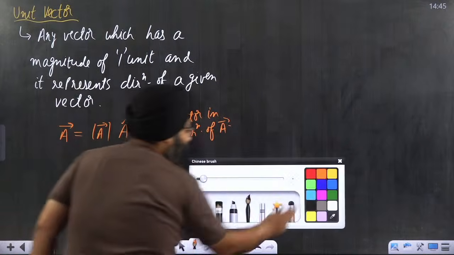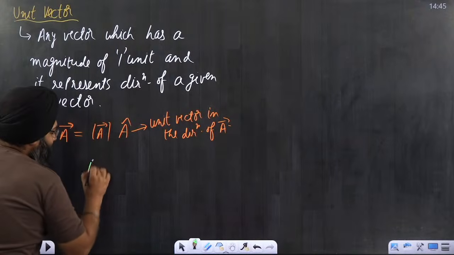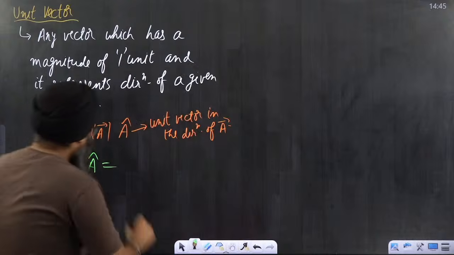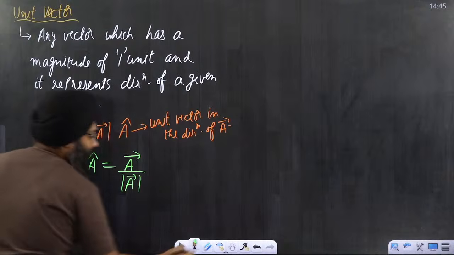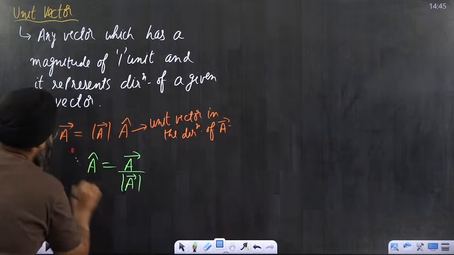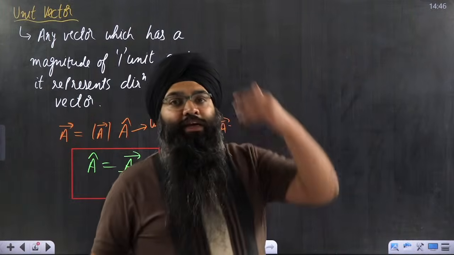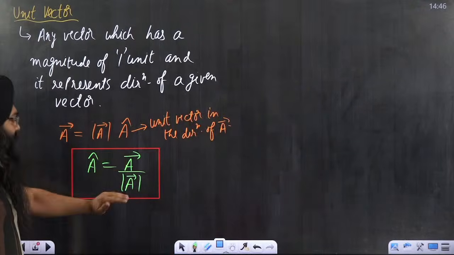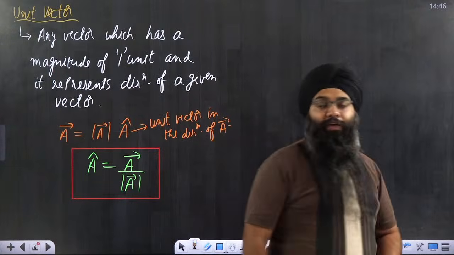So from here I got the definition of the unit vector also. What is the definition? Any unit vector can be represented by a vector divided by its magnitude. Beta, please understand very carefully, any unit vector can be represented by the vector divided by the magnitude of that vector. A vector divided by its magnitude. This is called the unit vector in the direction of A vector.